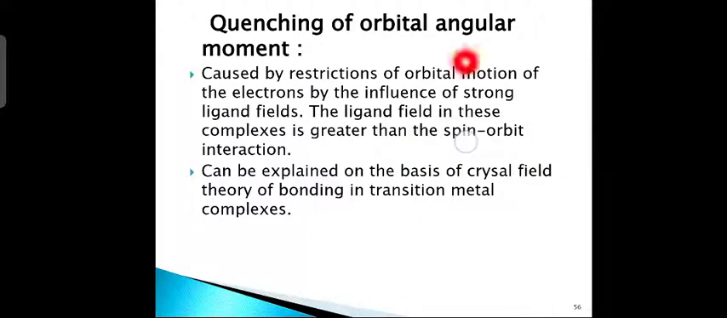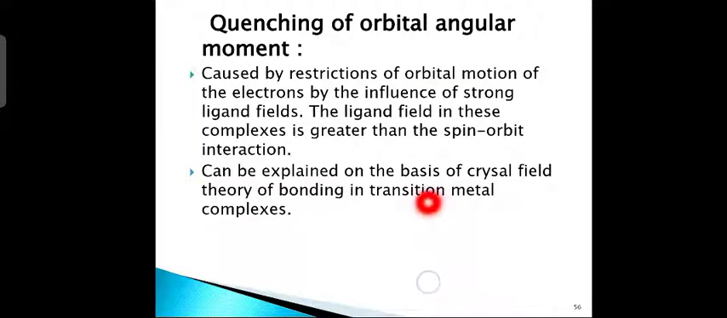Next line. Quenching of orbital angular momentum. Now, what is quenching of orbital angular momentum? The quenching of orbital moment is caused by the restriction of orbital motion of the electrons by the influence of a strong electric field, that is, strong ligand fields. The ligand field in these complexes is greater than the spin orbit interaction, and this can be explained on the basis of crystal field theory of bonding in transition metal complexes.